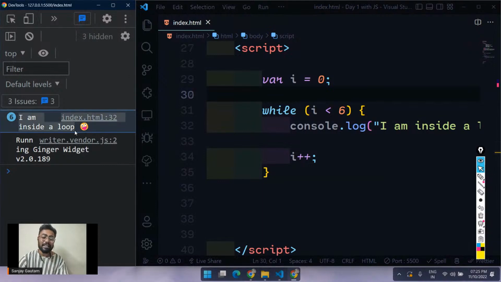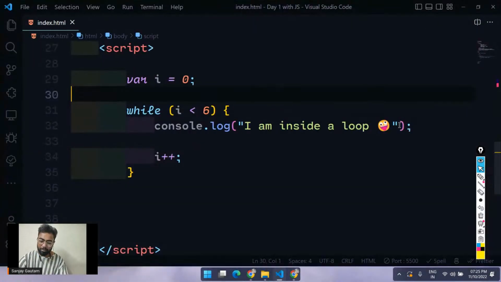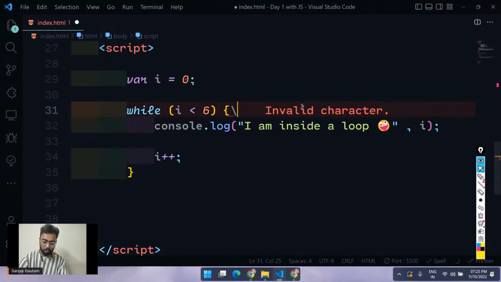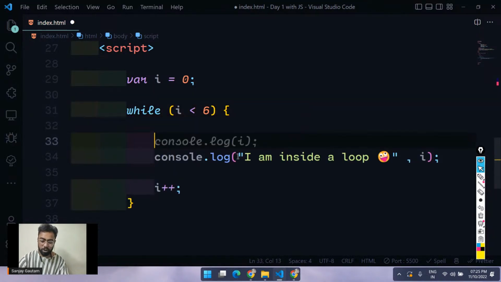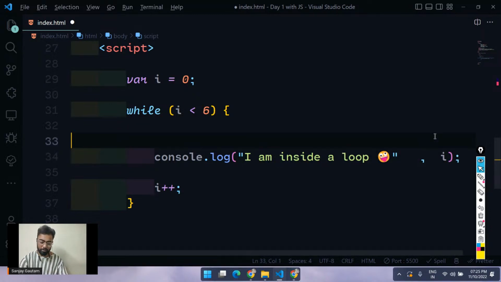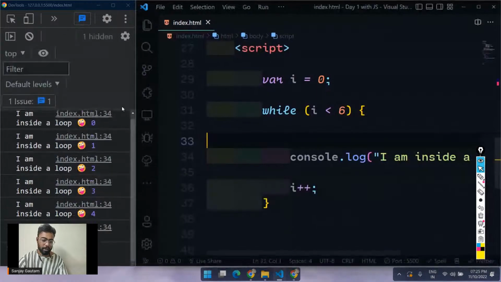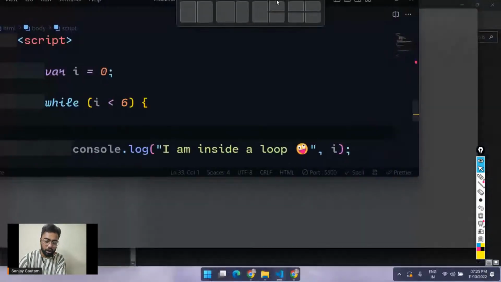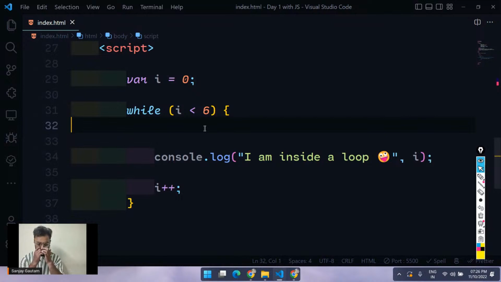So see, I'm getting the loop 6 times here. And let me put the value i here. I can just put a comma here and an i to get multiple console.log values. If you want to console.log multiple values, just separate all of the values with a comma. So I'm going to get, I am inside a loop, 0, 1, 2, 3 and till 5 here. Okay, so that's all about the while loop.